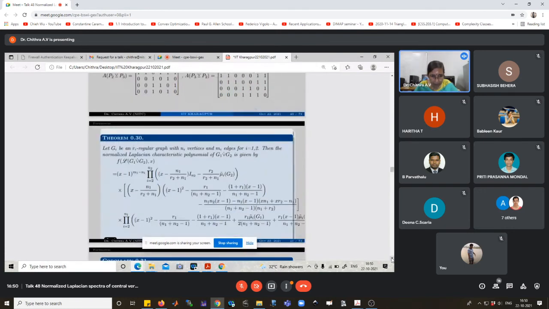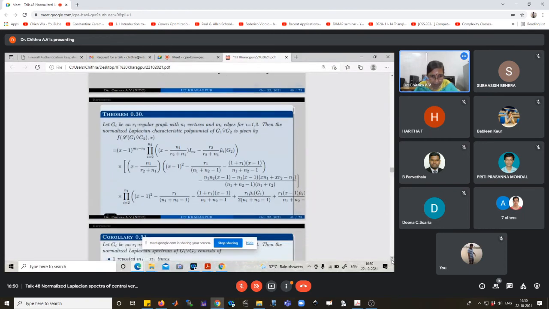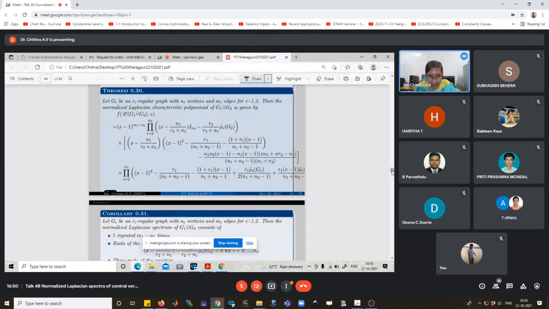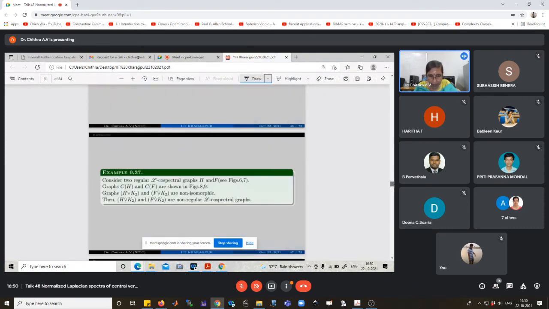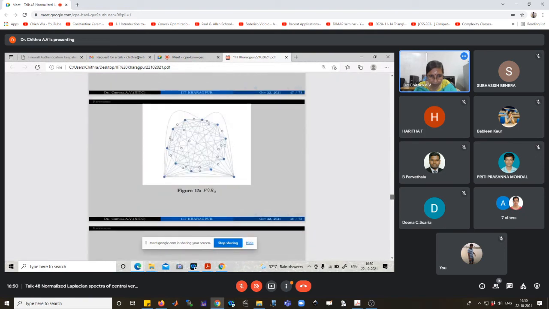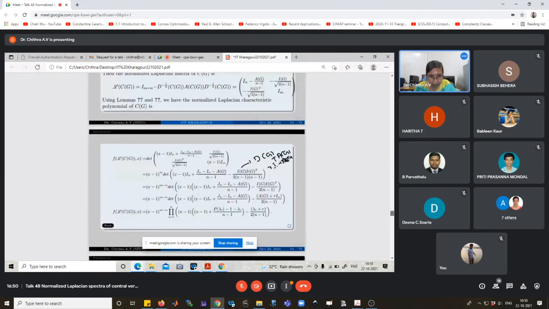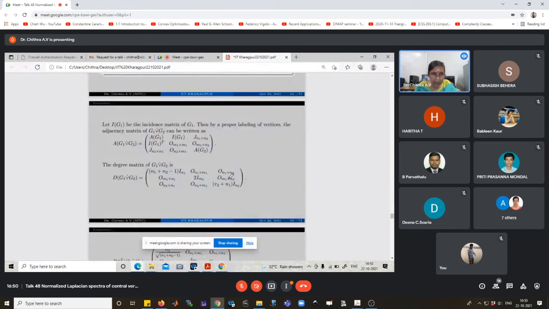From this we can say that the adjacency matrix of G1 join G2, which is the adjacency matrix of the central vertex join of G1 and G2, is equal to A of G1 conjugate, I of G1, J n1 by n2, and so on. And the degree matrix of G1 join G2 is equal to (n1 plus n2 minus 1) I n1, 2 I m1, 0, R2 plus n1 I n2.